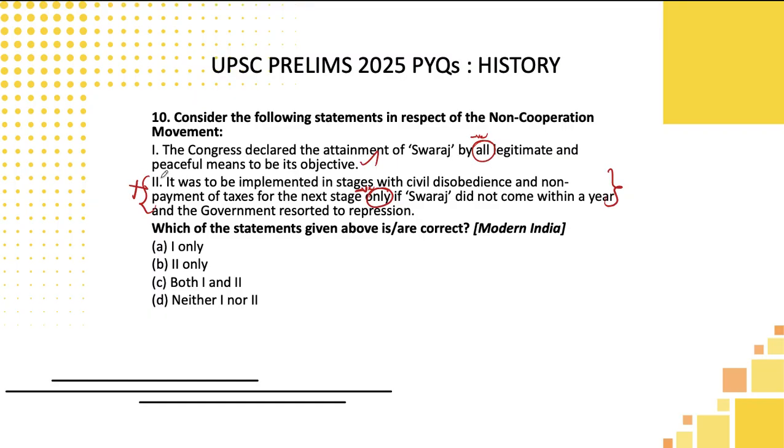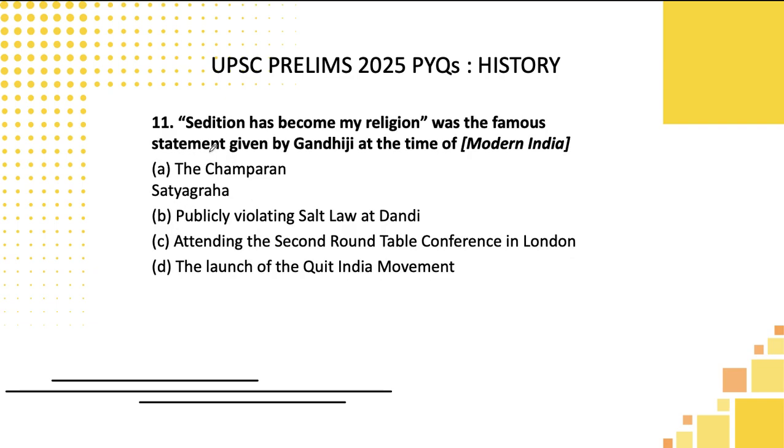So you can eliminate this by using two things. One, by using your common sense and logic. Second, by using a negative keyword strategy. So by both the things, if you eliminate, only one option will be correct. Hence, the correct answer here is option A, students. Let's move to the next one.